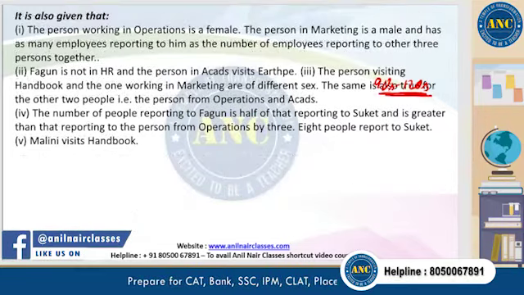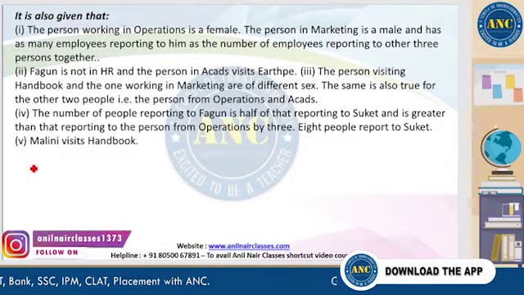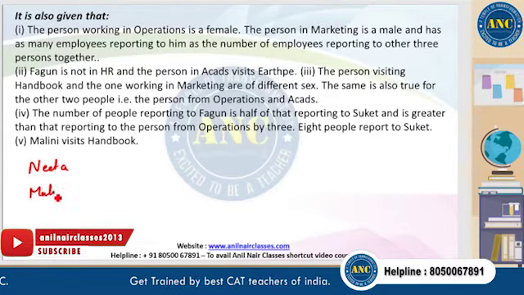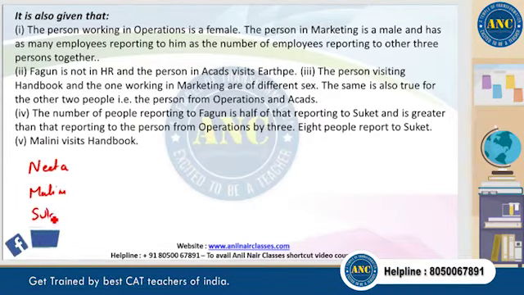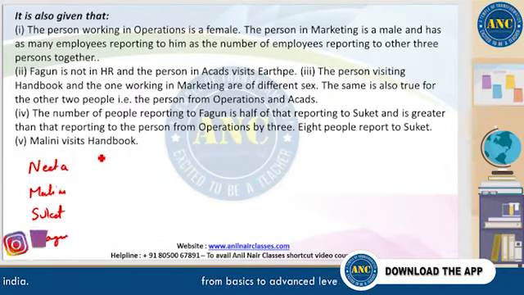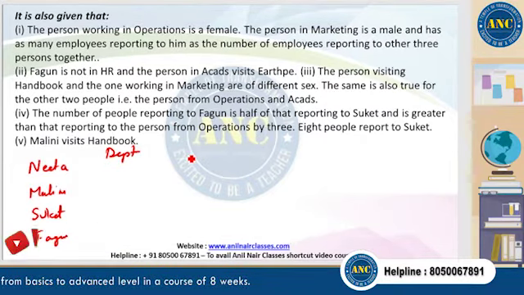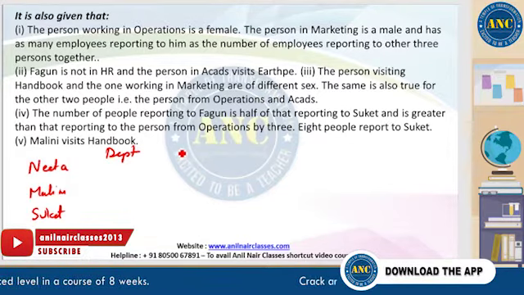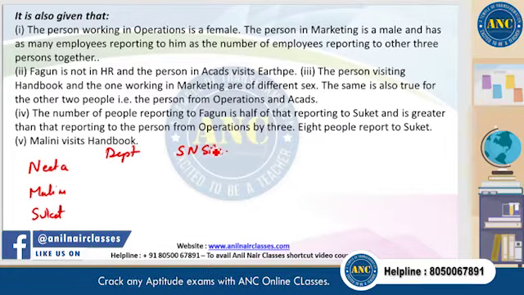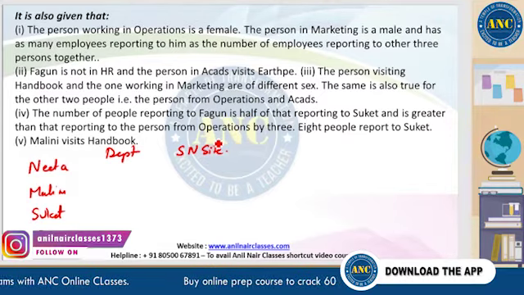Let's just put them down. We have four people: Nita, Malini, Suket, and Fagun. They are from a particular department, and they all visit a particular social networking site, or some website. Some information about the people is given.